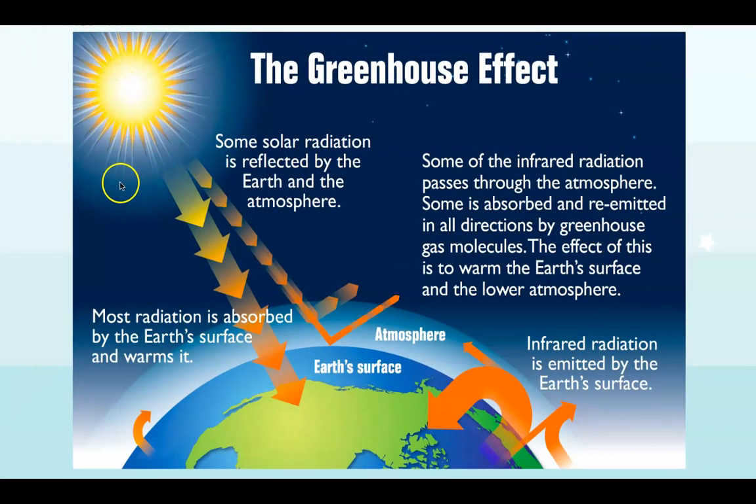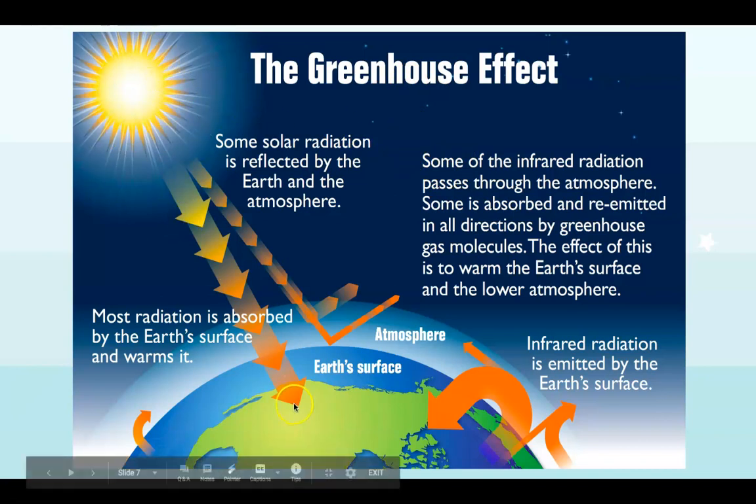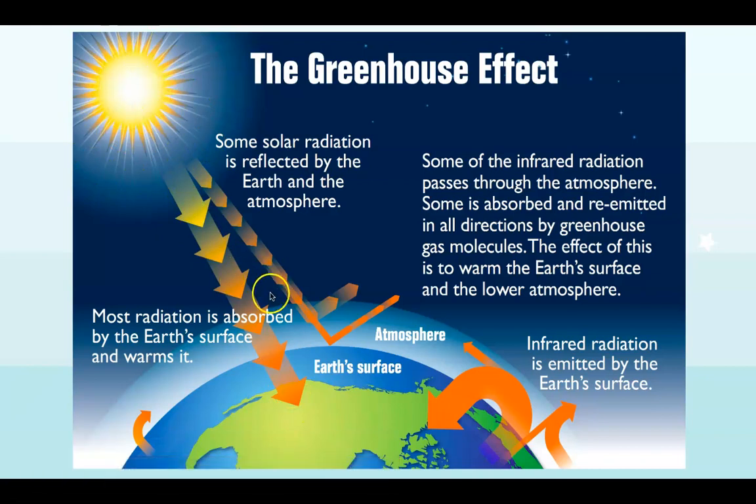So, solar radiation. This is the energy from the sun. When it comes from the sun, there's 100% of it. If we were to put the moon here, the moon receives 100% of the solar radiation because it has no atmosphere. The Earth, on the other hand, has nitrogen and oxygen in its atmosphere, which cause some of